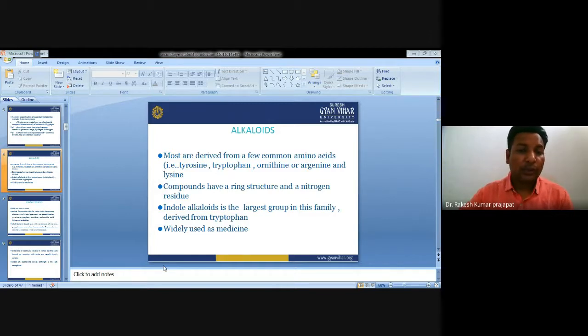Sometimes a question is asked about the precursor amino acid for the synthesis of alkaloids. You can quote the names like tyrosine, tryptophan, ornithine or arginine, and lysine. These are the precursors for alkaloid synthesis.